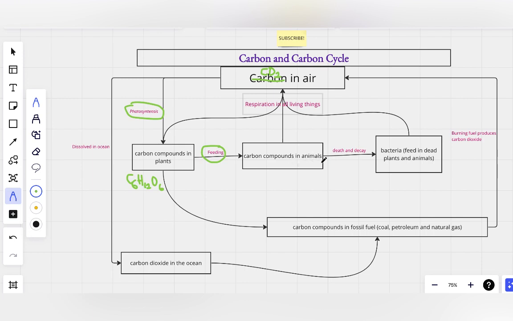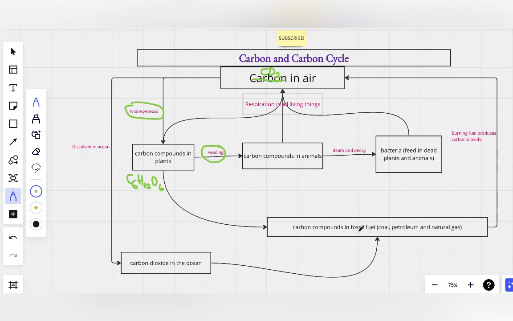Now animals will eventually die, right? And when the plants die, they add carbon compounds to the soil, or to the ocean in the case of phytoplankton.